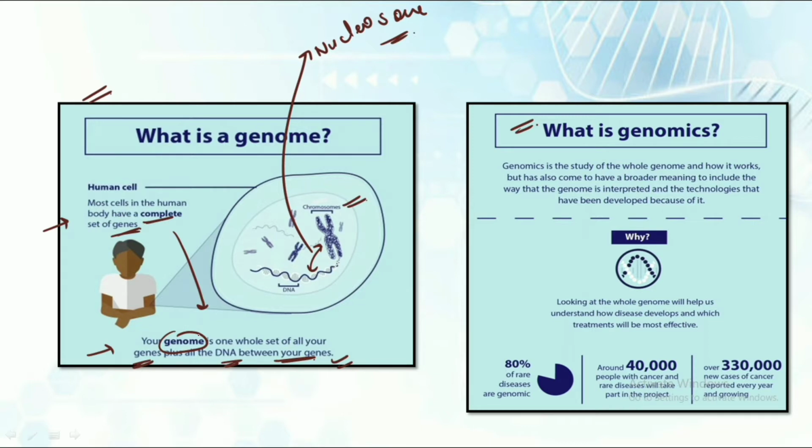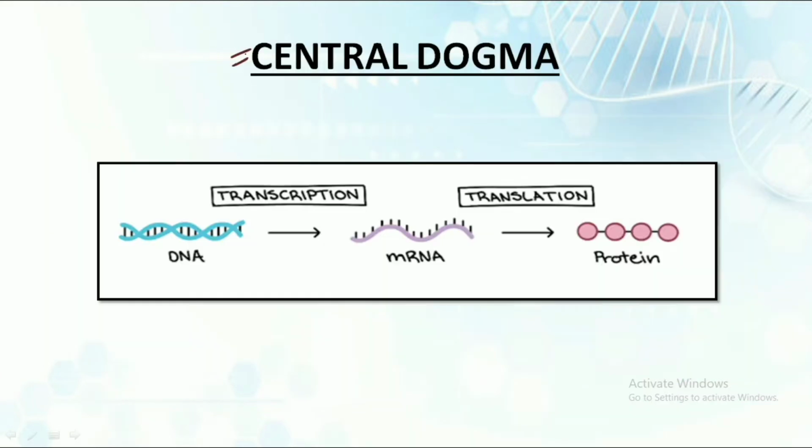And what is genomics? Genomics is the study of the whole genome and how it works, but it has also come to have a broader meaning, to include the way that the genome is interpreted and the technologies that have been developed because of it. And why are we studying the genome? We are studying it in order to understand how a disease develops and to find effective treatments for it.